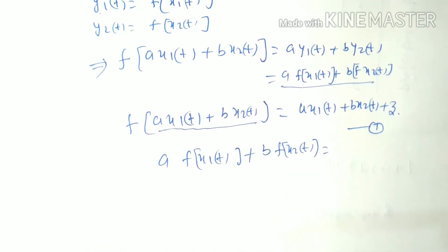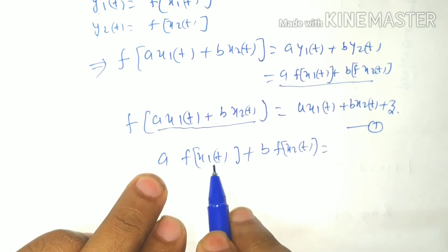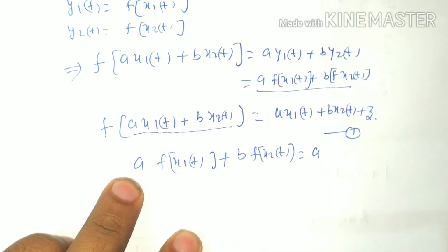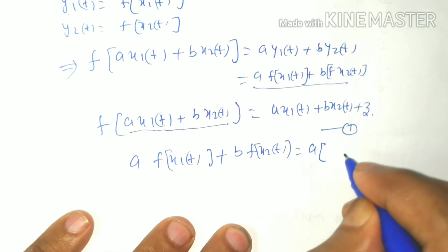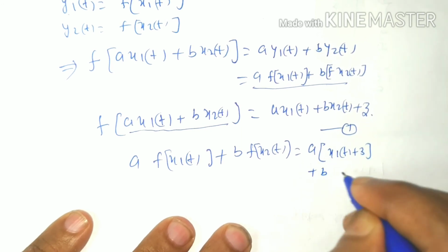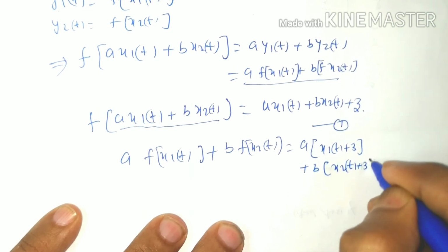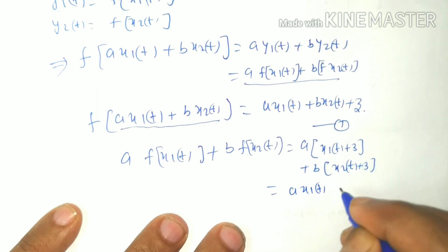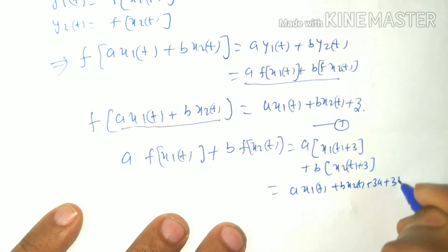So we have to multiply a by f of x1t, and f of x1t will be x1t plus 3, and so on with b multiplied by x2t plus 3, and this becomes ax1t plus bx2t plus 3a plus 3b.